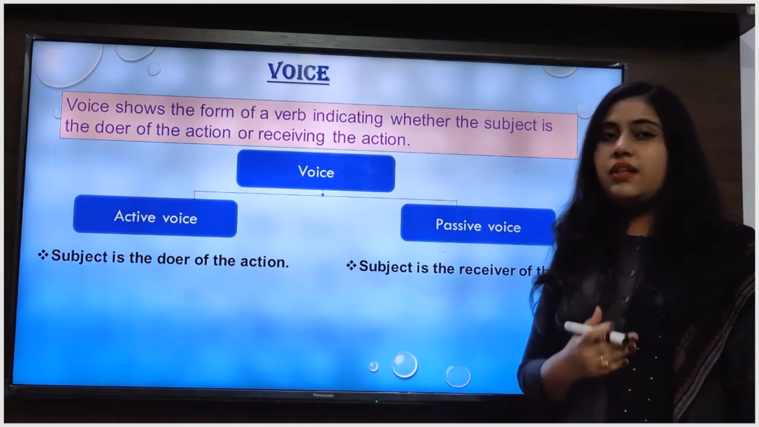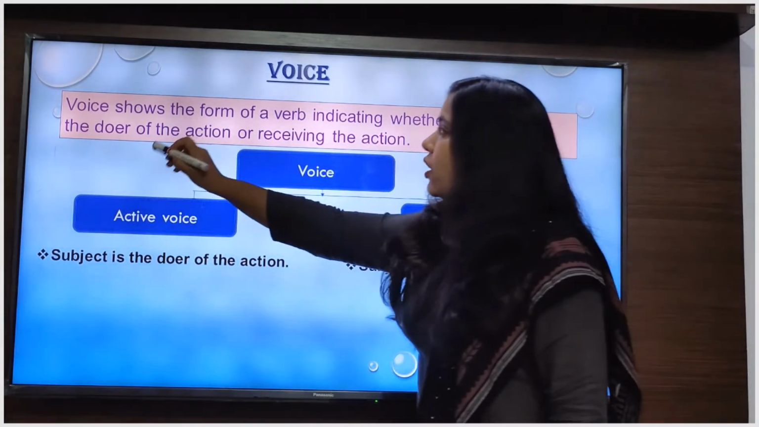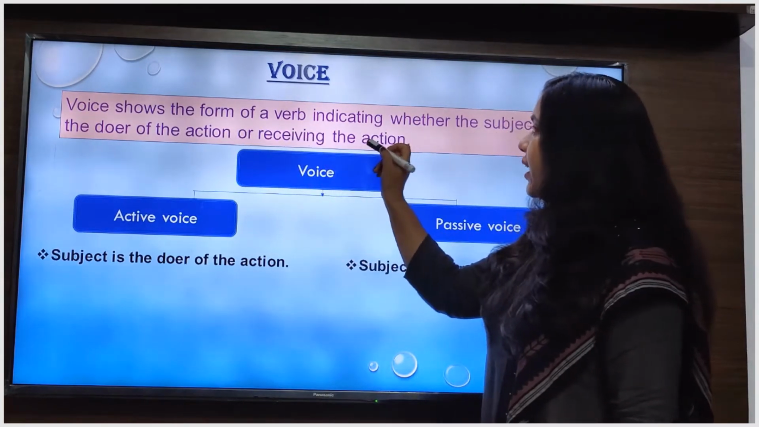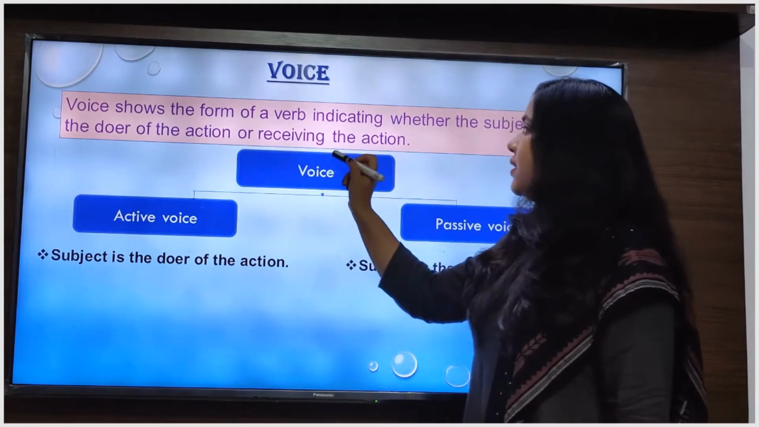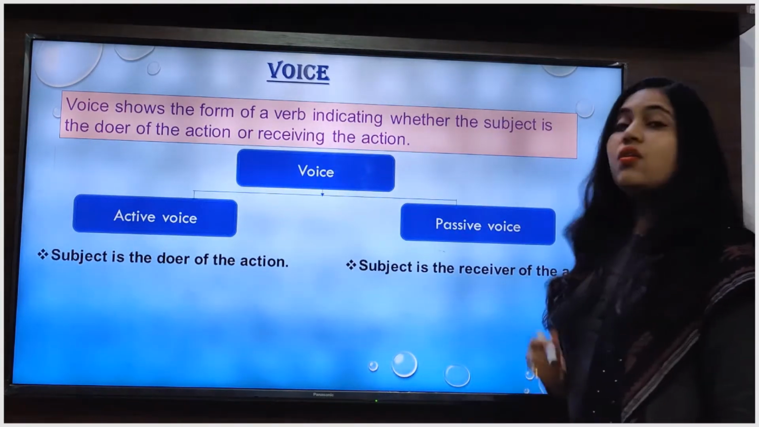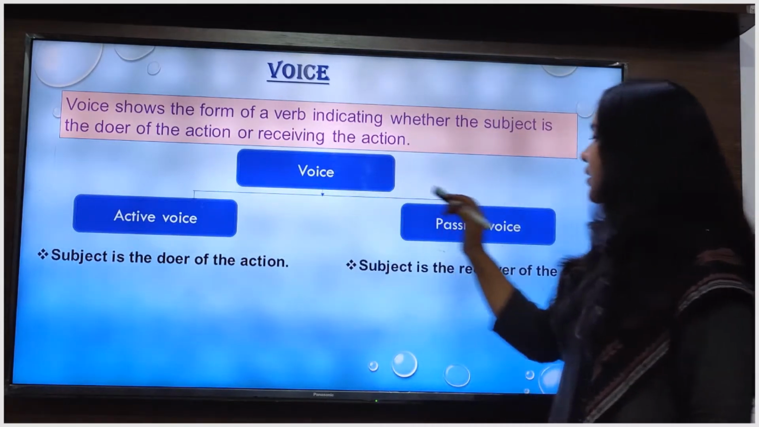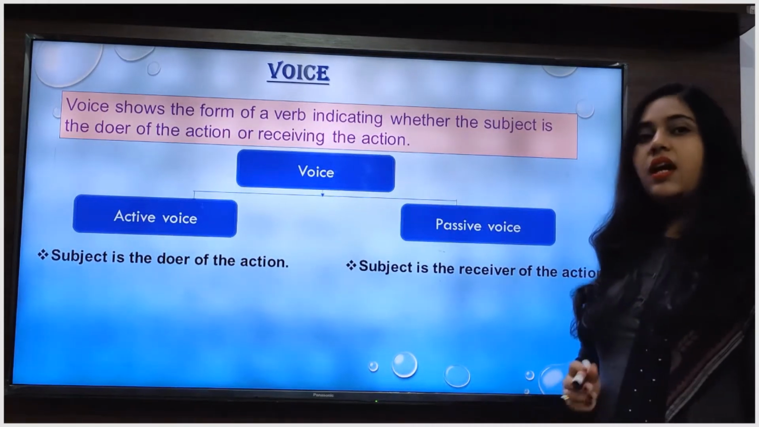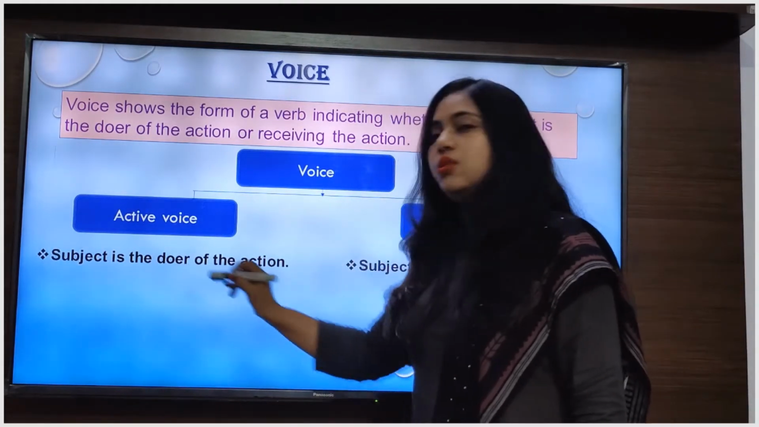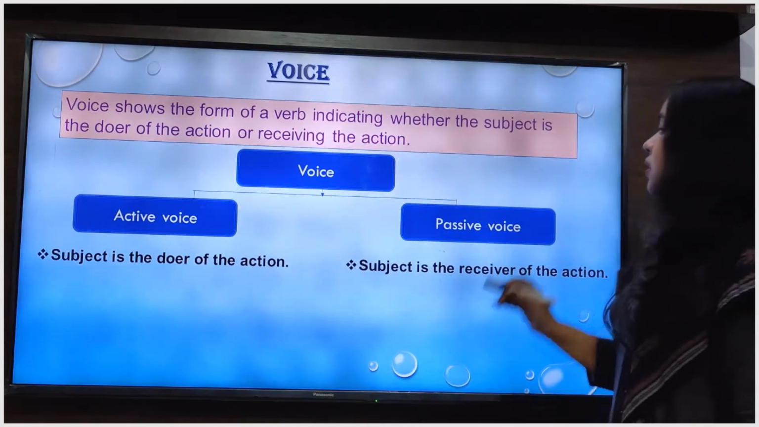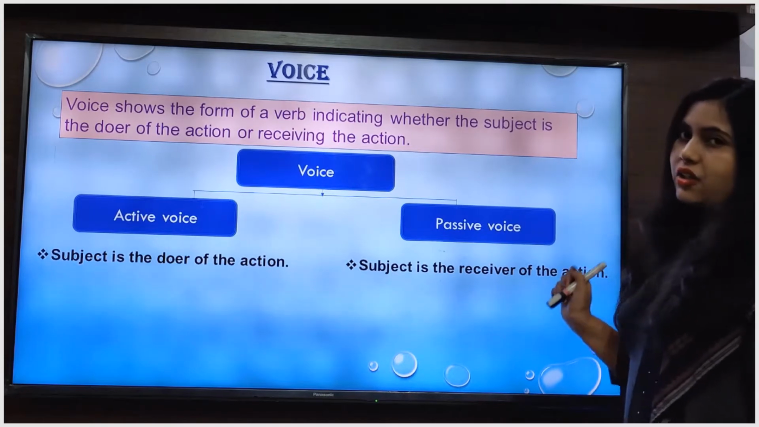We have already learned about voice. So what is voice? Voice shows the form of a verb indicating whether the subject is the doer of the action or receiving the action. Voice can be of two kinds: first is active voice and the second is passive voice. Active voice denotes that the subject is the doer of the action, whereas passive voice denotes that the subject is the receiver of the action.